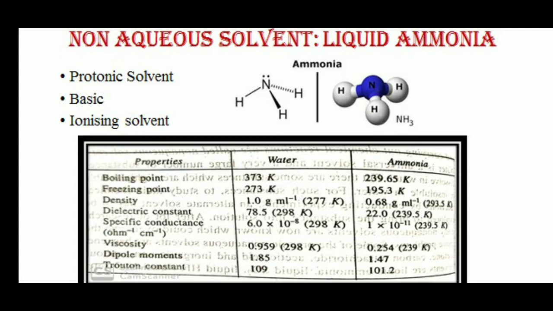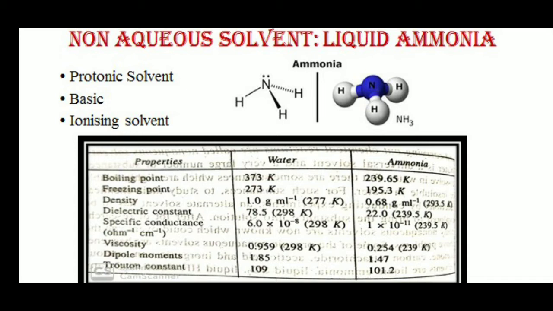So, liquid ammonia has less density as compared to water, and the ion mobility is more in ammonia as compared to water. If we compare the dielectric constant, again the dielectric constant of ammonia is 22, which is lesser than that of water, which is 78.5 at 298 Kelvin.